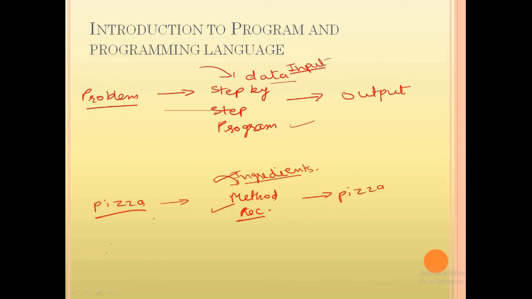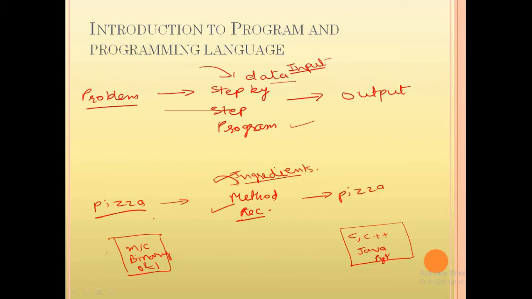So computer is a machine and it understands only the machine language, and the machine language is actually binary. It means that it is in the form of 0 and 1. So computer understands only the language of 0 and 1, which is called machine language. And we cannot write the instructions in the form of 0 and 1. It will be very difficult for human beings. So human beings write instructions in the form of some programming language like C, C++, Java or Python.